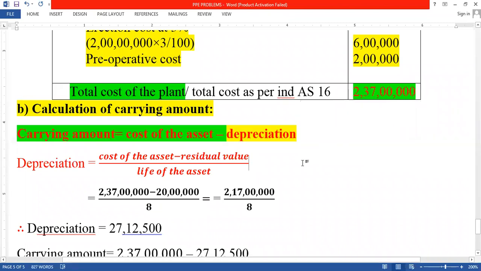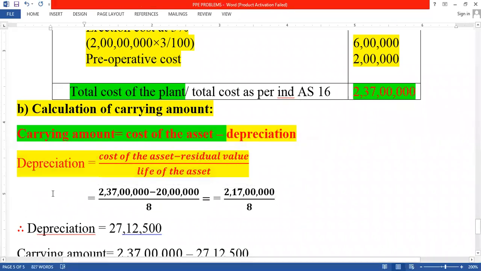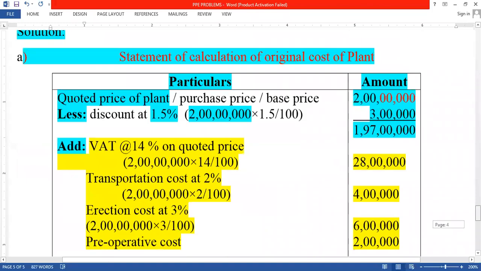In this problem also they have not given the depreciation. Then what is the formula to calculate the depreciation here? Depreciation equals cost of the asset minus residual value divided by life of the asset. So the cost of the asset we have is 237 lakhs, minus residual value. How much is the residual value?